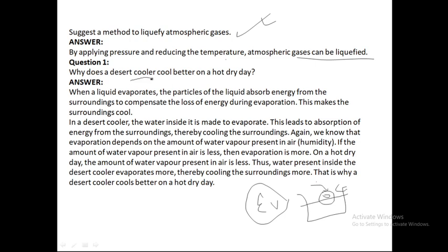Now it asks why the desert gets cooler on a hot dry day. On a hot dry day, there will be more evaporation. And since there will be more evaporation, there will be much more cooling effect in the surrounding. Also, on a hot dry day, the amount of water vapor present in the air will be less because there will be less humidity. Due to the less humidity, there will be continuous evaporation.